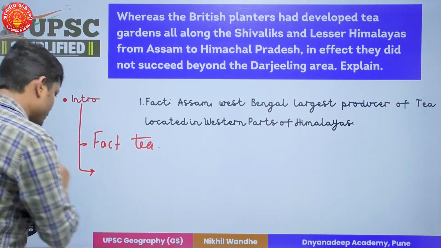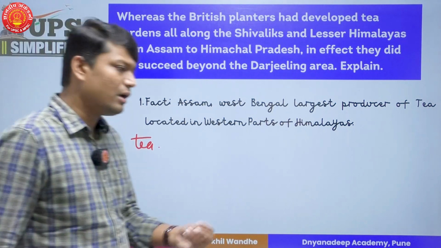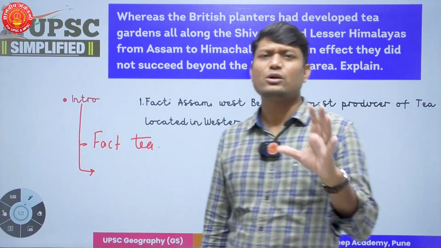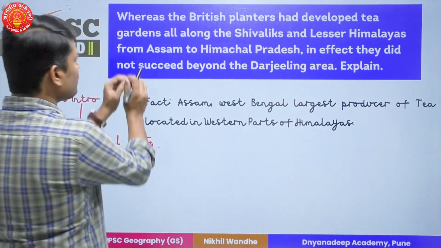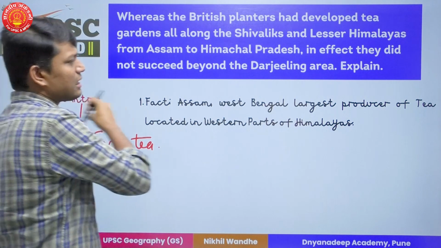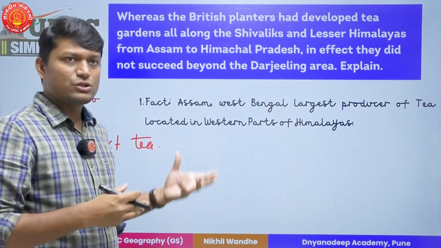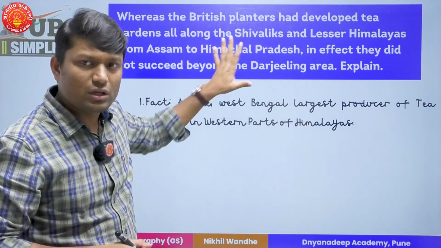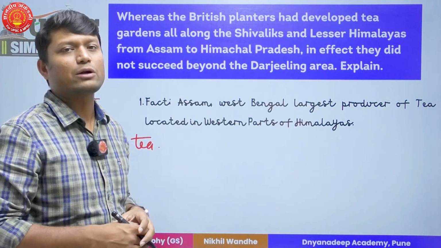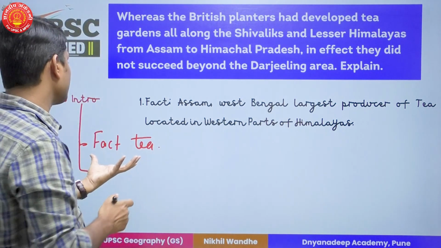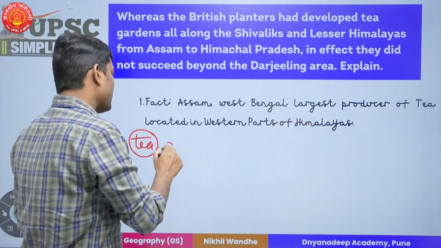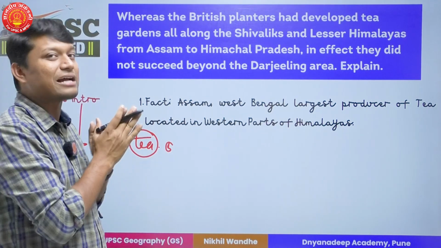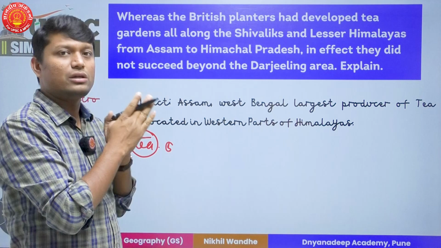Another way I can introduce is giving the conditions which are required for the development of tea garden. These are two standard ways. Okay? So even if you start and say, see, these are the factors which affect the location of tea garden, that can be your introduction. Another introduction can be how there can be distribution of tea gardens in India. These are two facts which you can use in introduction.